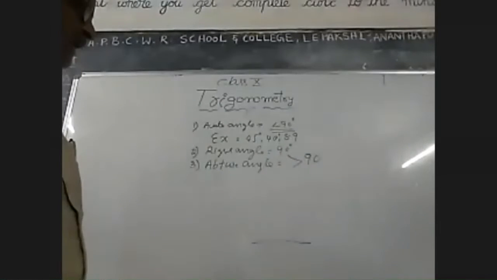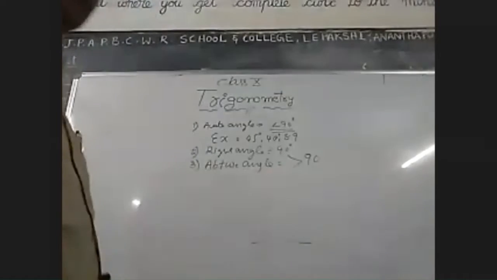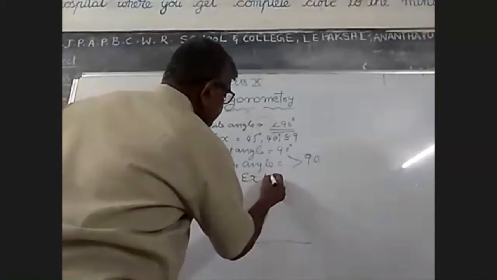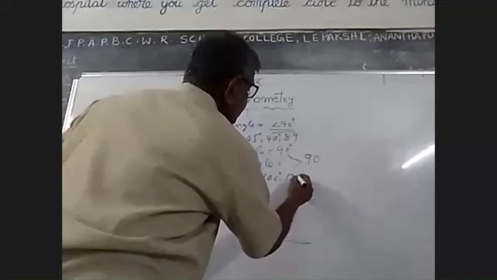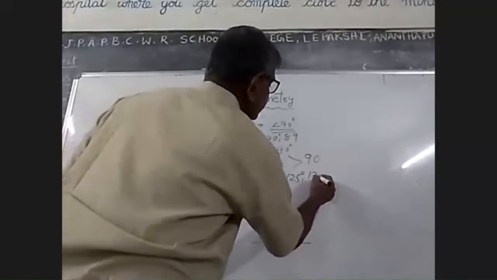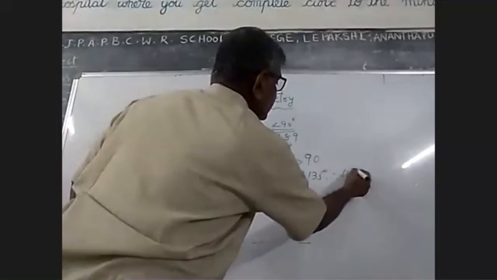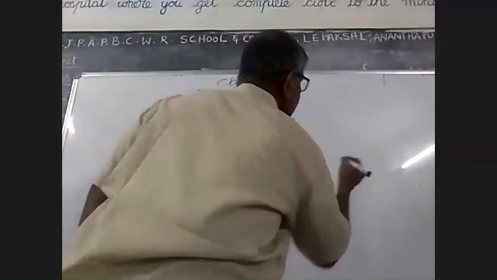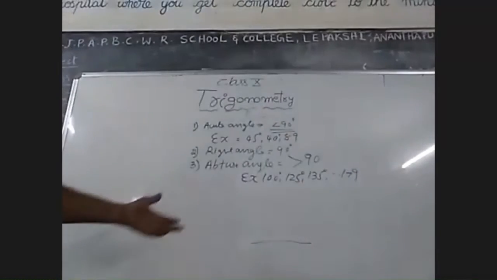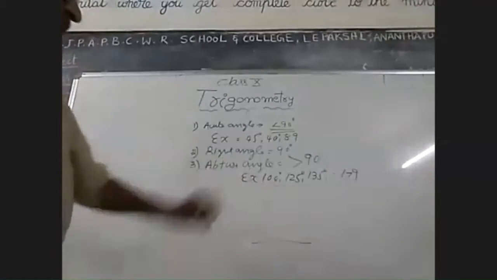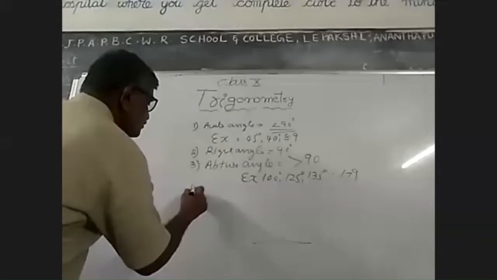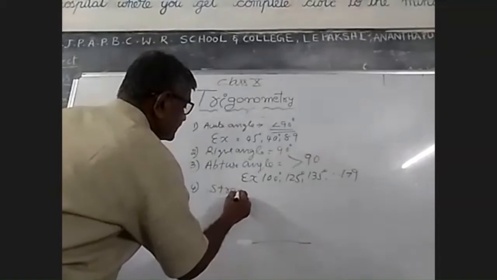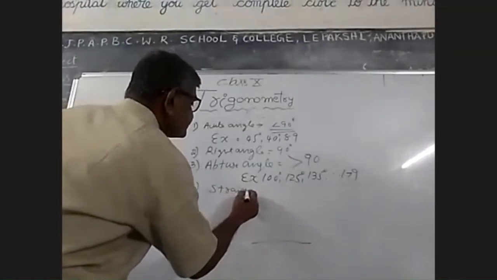Next, obtuse angle. More than 90 degrees is called obtuse angle. Example 100 degrees, 125 degrees, 135 degrees, up to 179. These are the examples of obtuse angle. Next, the fourth one is straight angle.